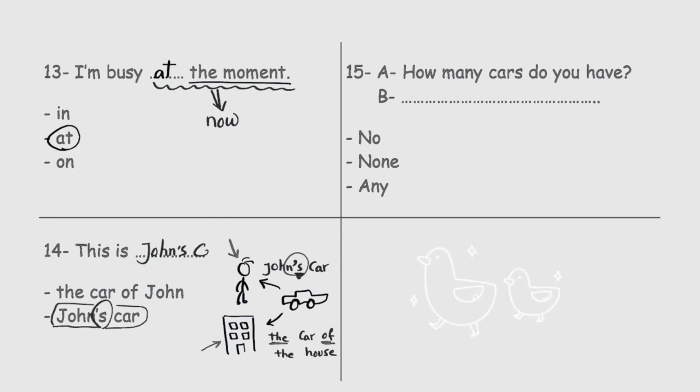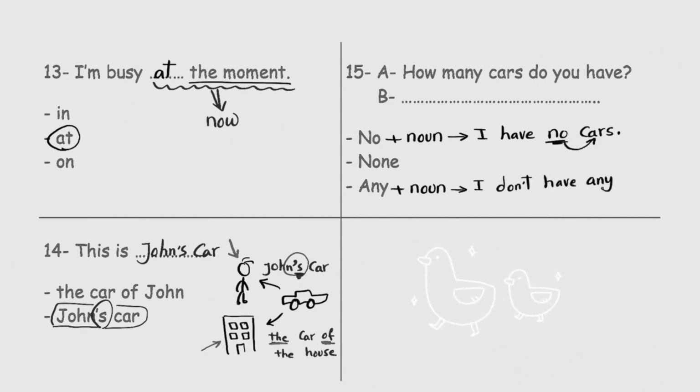This is John's car. How many cars do we have? How can I answer this question? Can I say no, or none, or any? Listen guys, no here in this question should be followed by a noun. And also any should be followed by a noun. Here I should say I have no cars. No here is followed by a noun, cars. And here you can say I don't have any cars. Any and a noun here.